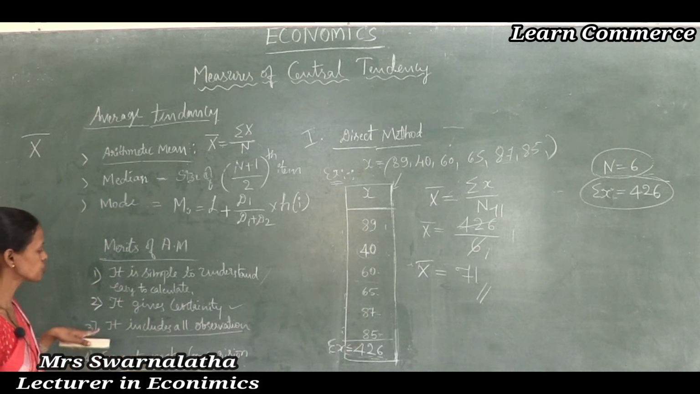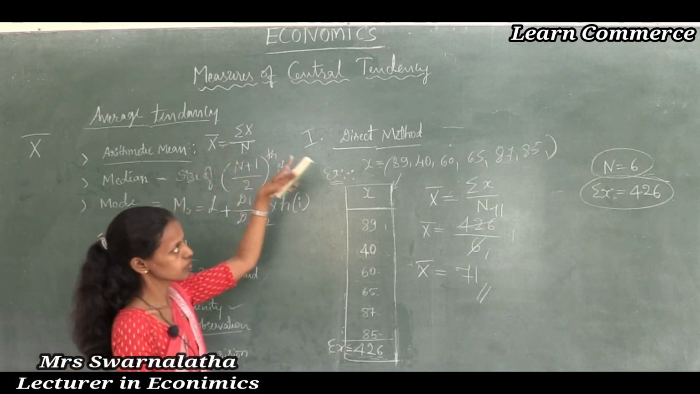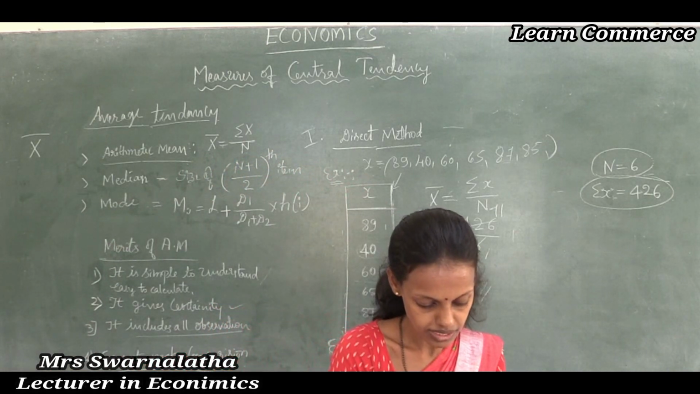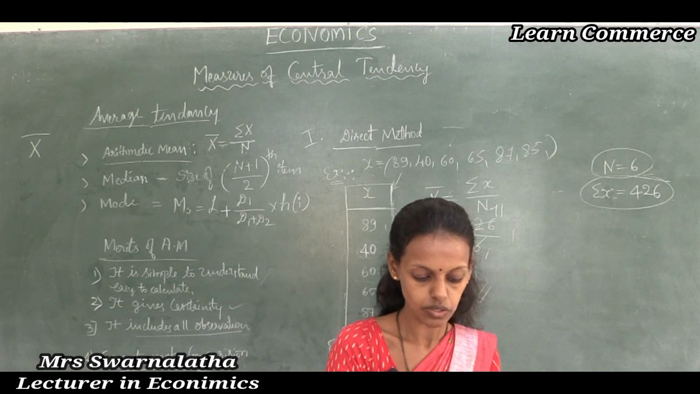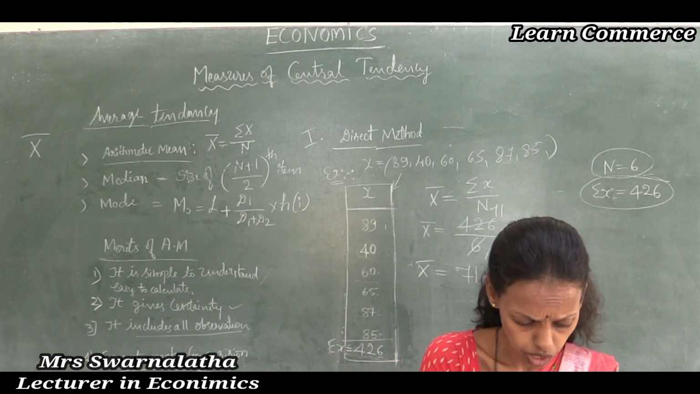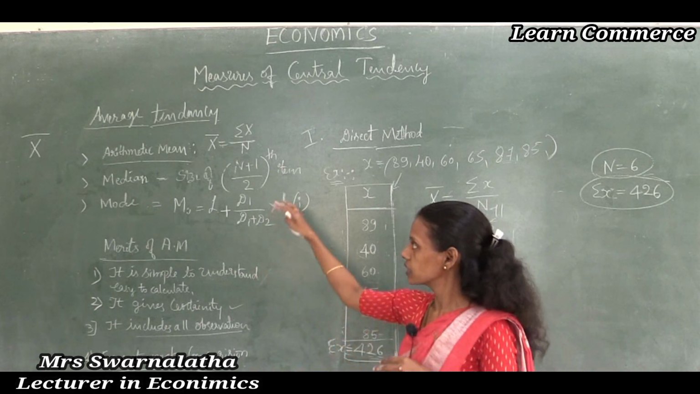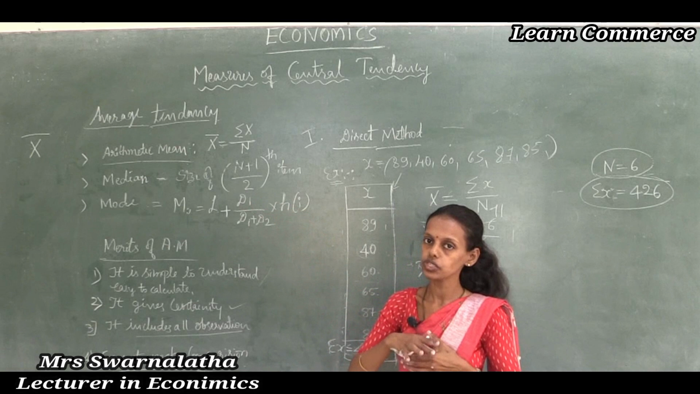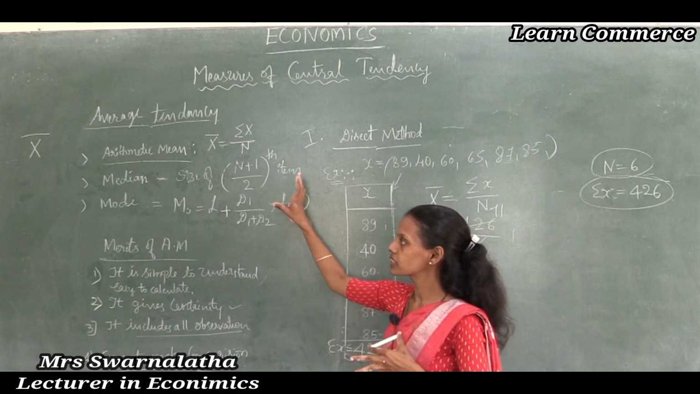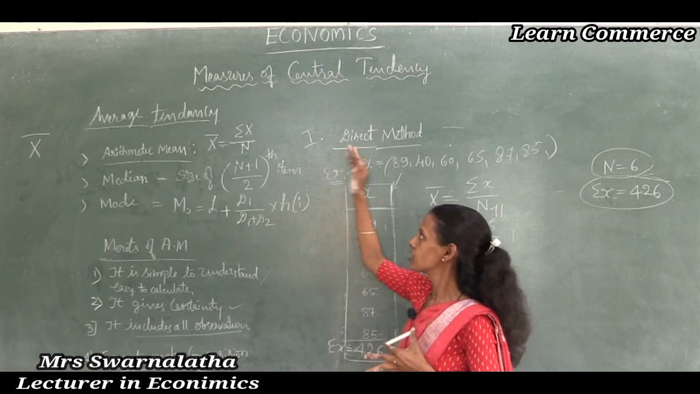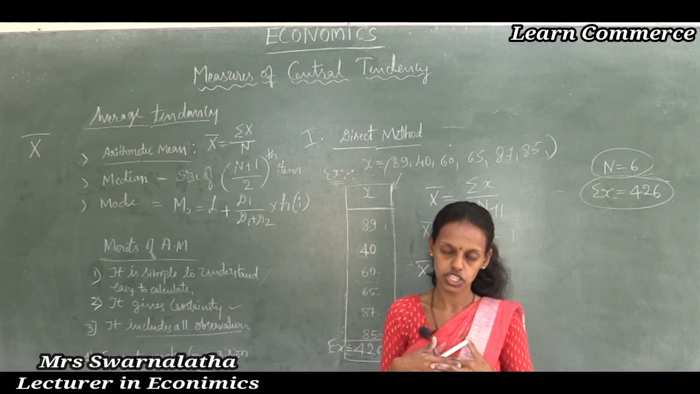Next we are going to find the arithmetic mean by the assumed mean method. The assumed mean method is also very easy to calculate. Before going to that, we have to look at the meaning of median, mode and all. Later we are going to discuss the simple methods. First we have to go about arithmetic mean in the direct method, assumed mean method, and step deviation method.